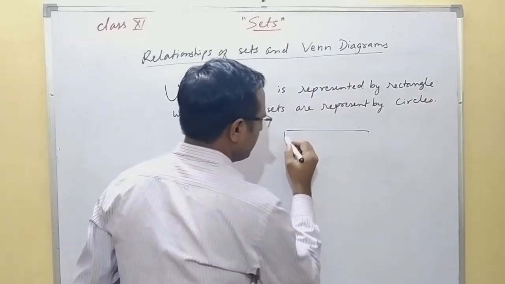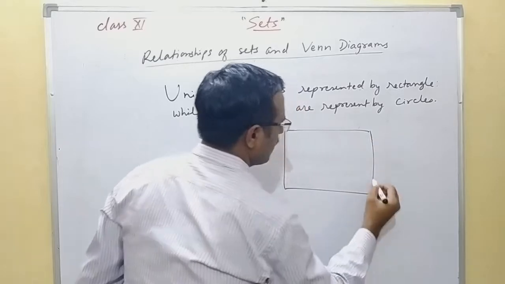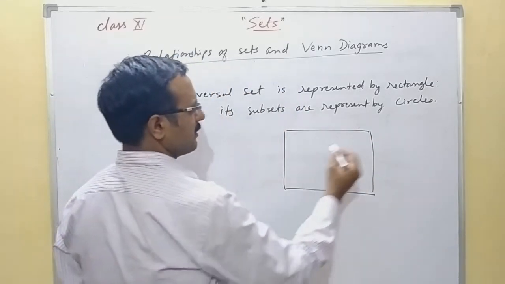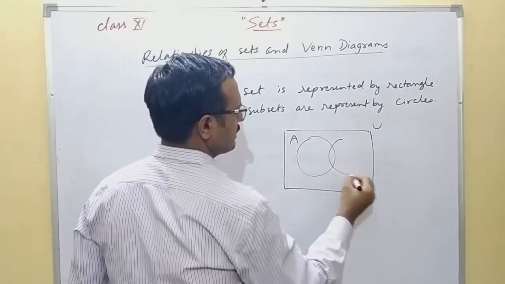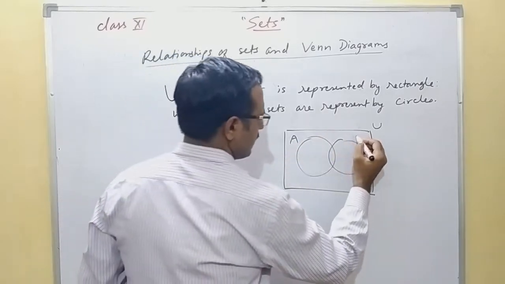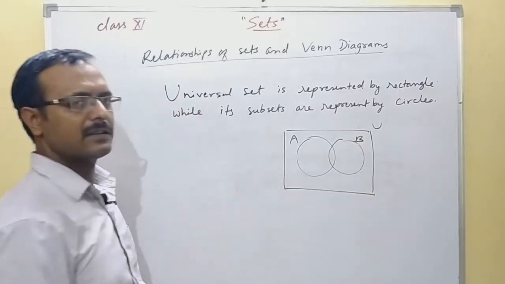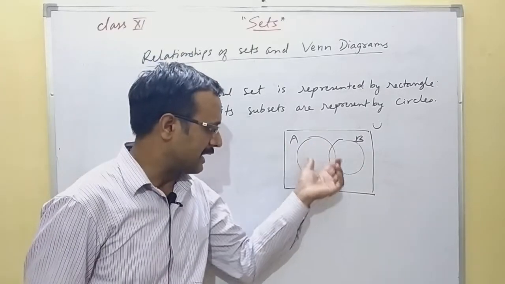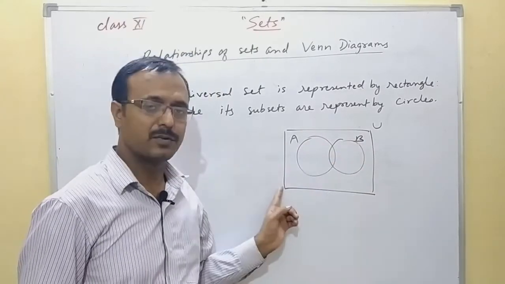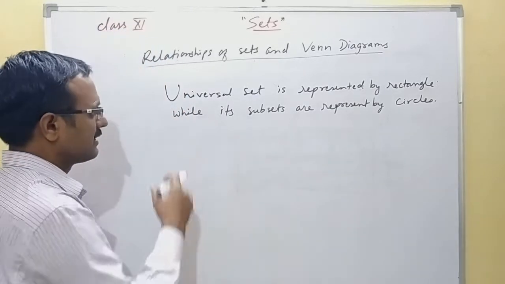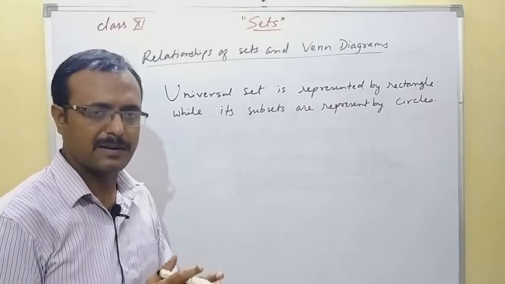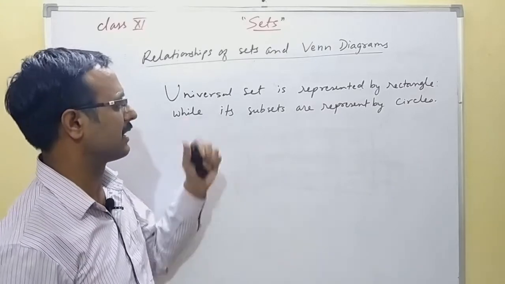So we will draw a rectangle, which will be the universal set. Then we draw sets in this rectangle. Now set A is a subset of U, and B is also a subset of U. Let us see what different diagrams can be drawn for the Venn diagram.